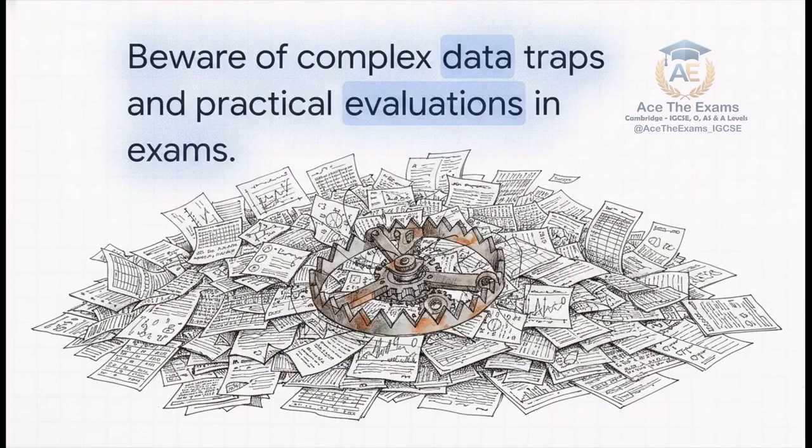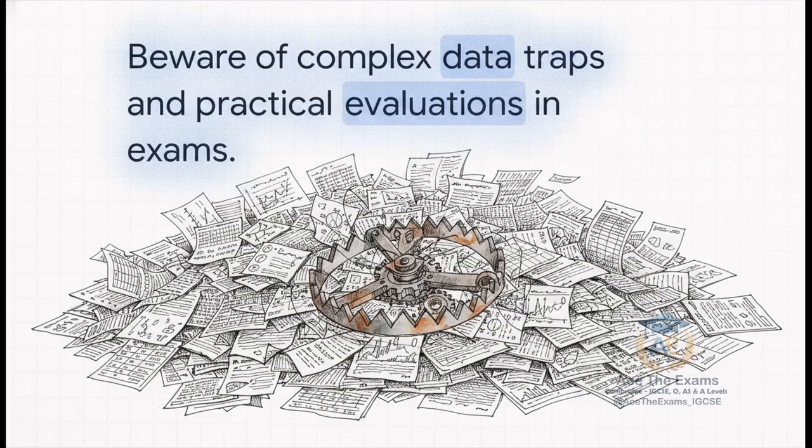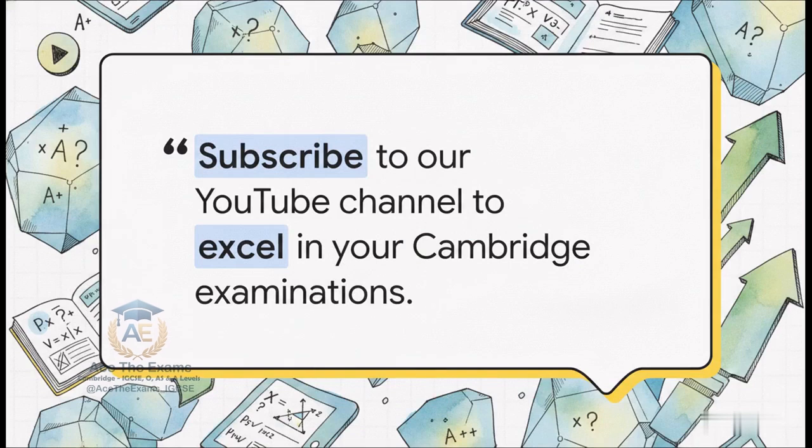So we've thoroughly mastered the theory and the answering framework for written questions. But there is a massive, unresolved problem remaining. The Cambridge examiners love to take this exact theoretical concept of grain boundaries and bury it deep inside complex data analysis traps in the practical evaluation papers. If you only know the theory, but you don't know how to apply it to the data analysis traps in those practicals, you are still going to drop critical top-grade points. Recognizing the flaw in a materials data table requires a completely different skill set. Because as the saying goes, understanding the theory is really only half the battle. The true test is applying it when examiners try to hide these concepts inside complex data analysis traps.